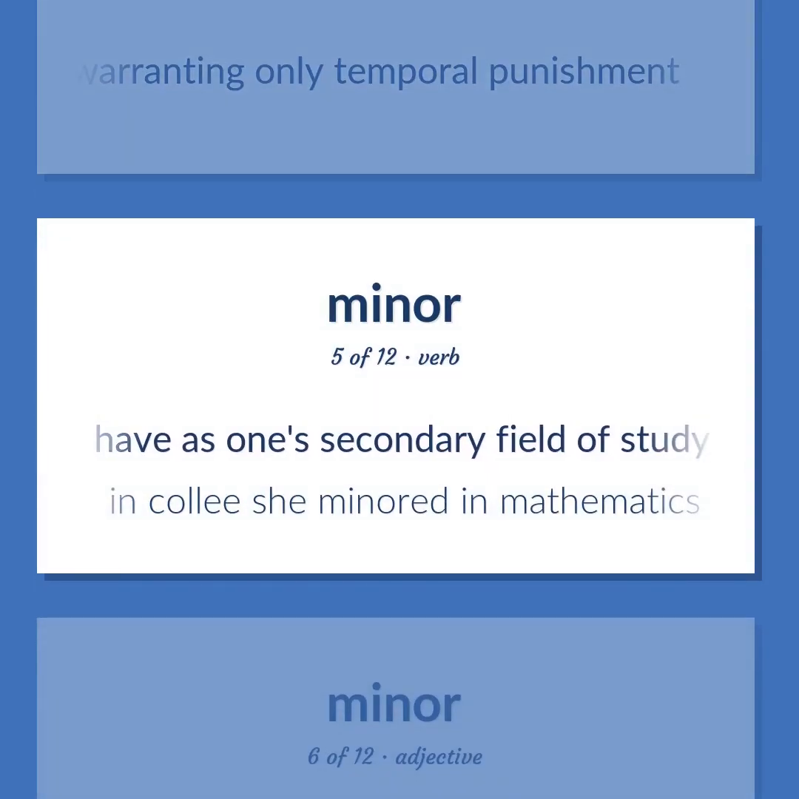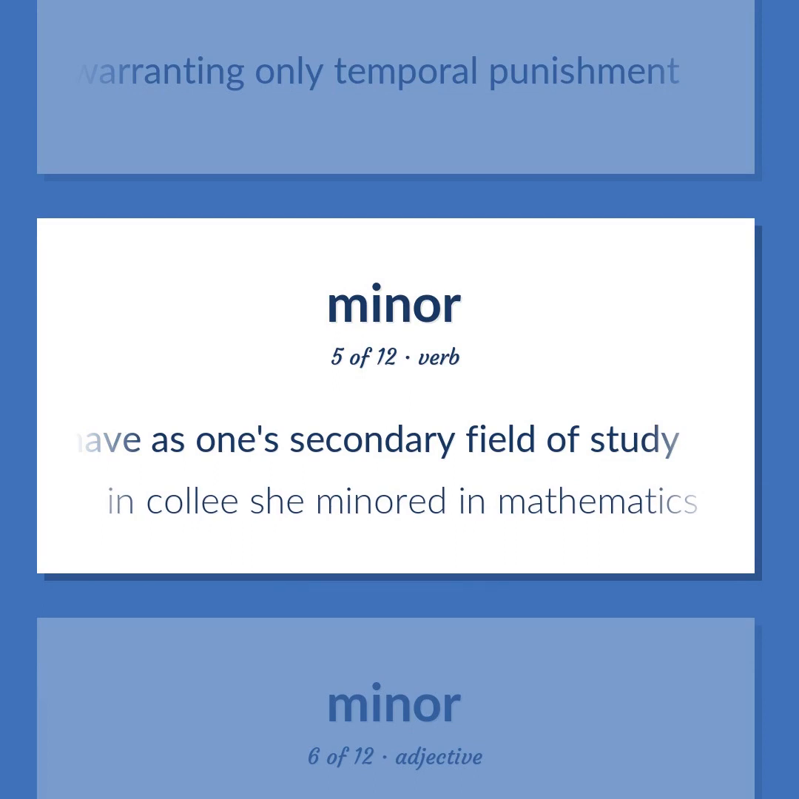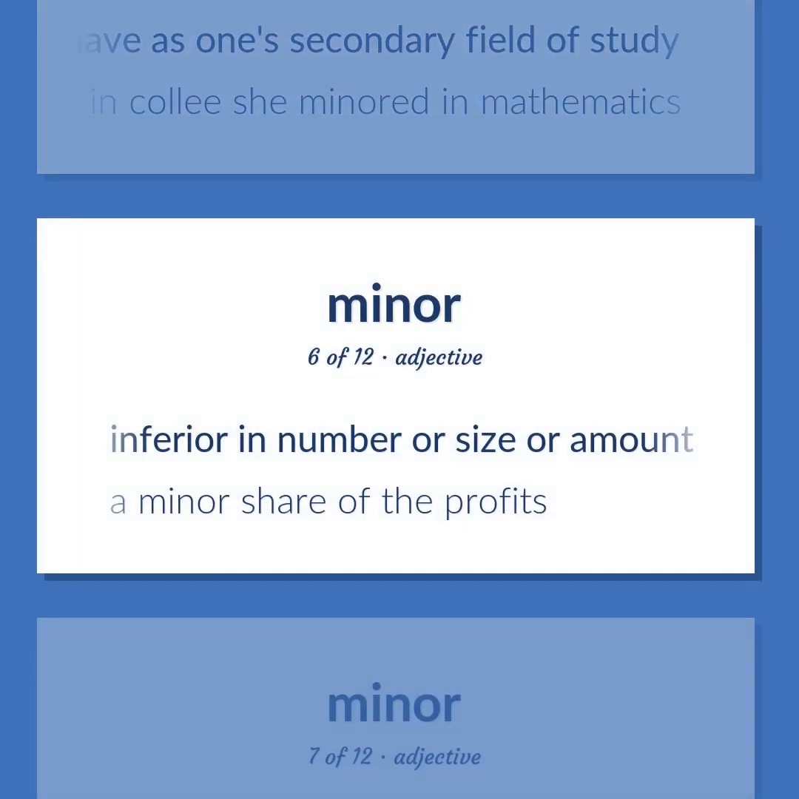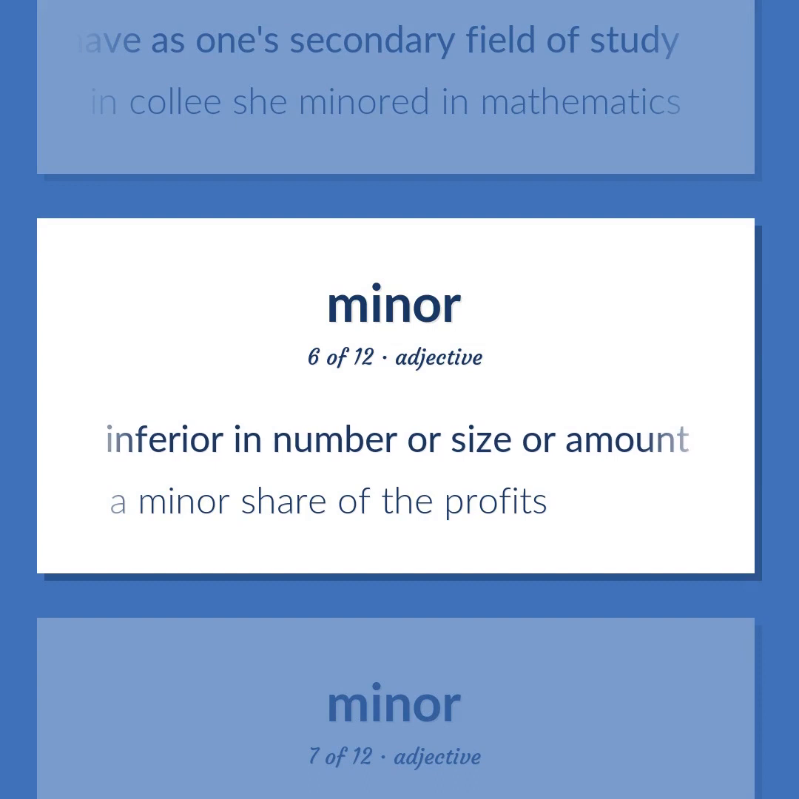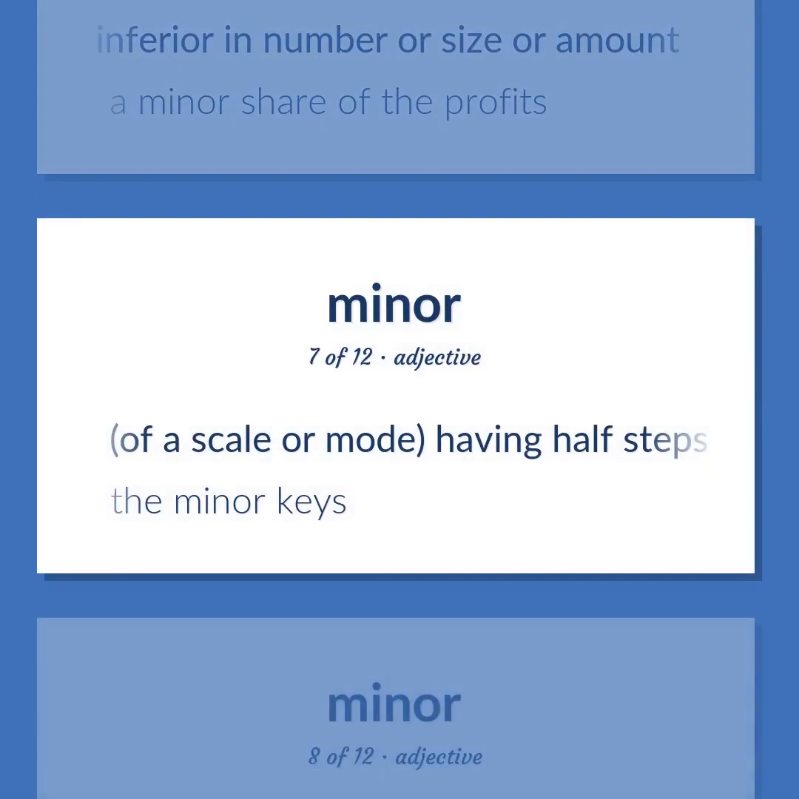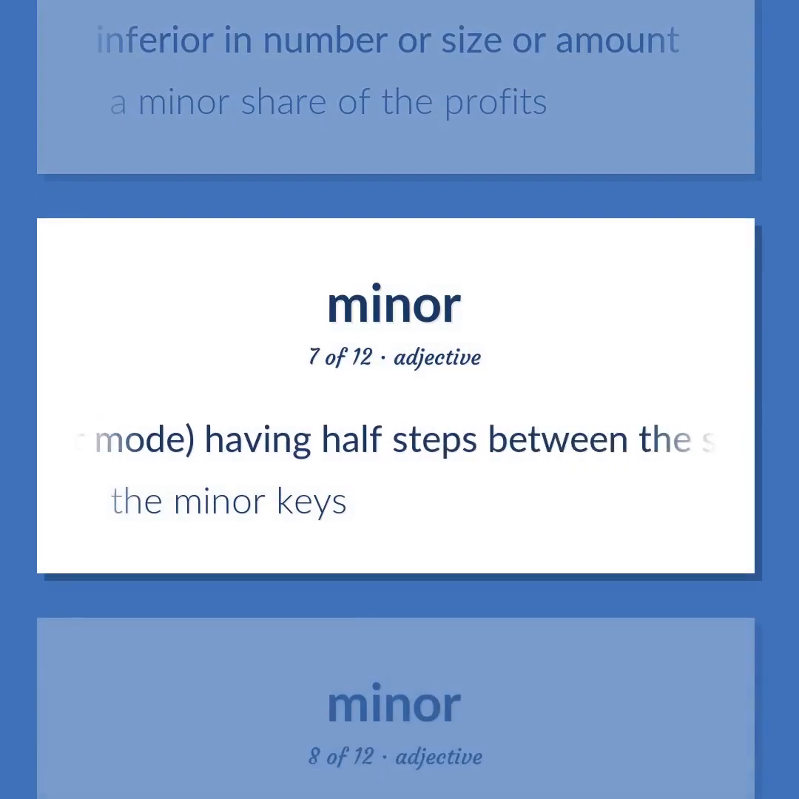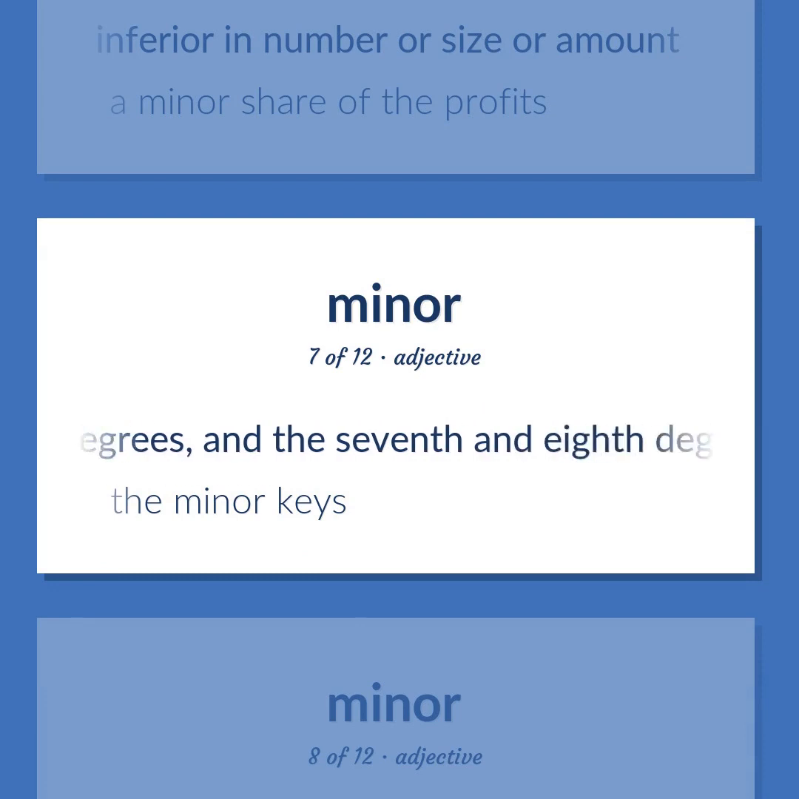Have as one's secondary field of study. In college she minored in mathematics. Inferior in number or size or amount. A minor share of the profits. Of a scale or mode, having half steps between the second and third degrees, and, usually, the fifth and sixth degrees, and the seventh and eighth degrees. The minor keys.